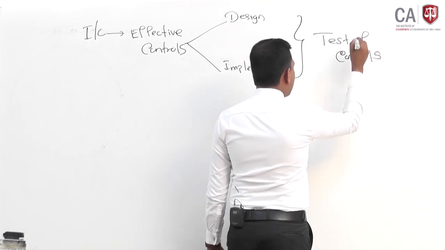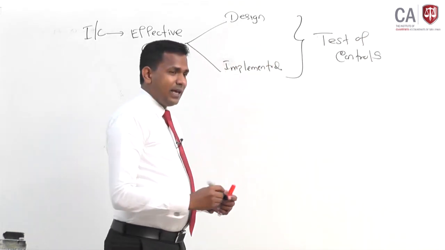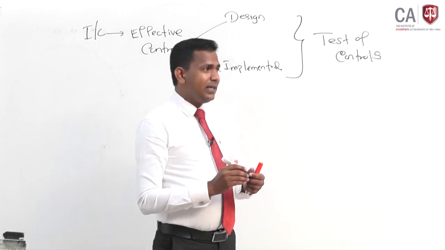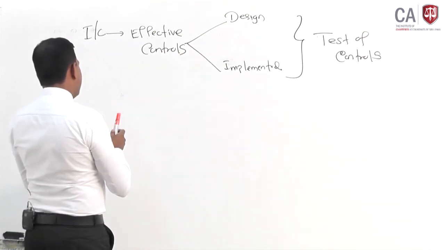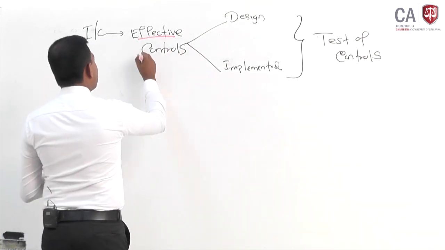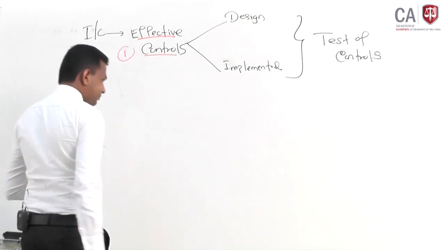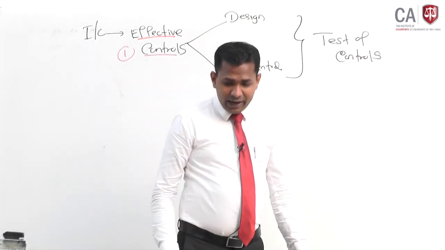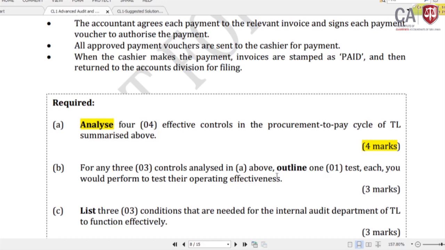The examiner is asking in this question, there is a scenario given. In this scenario, you are supposed to identify the effective controls available, that is number 1. And number 2, for any of the three controls analyzed in A above, outline, highlight that, the action verb is outline, one test that you would perform to test the operating effectiveness.